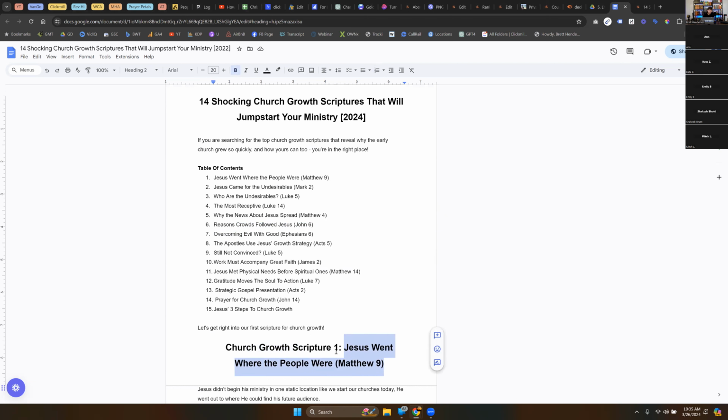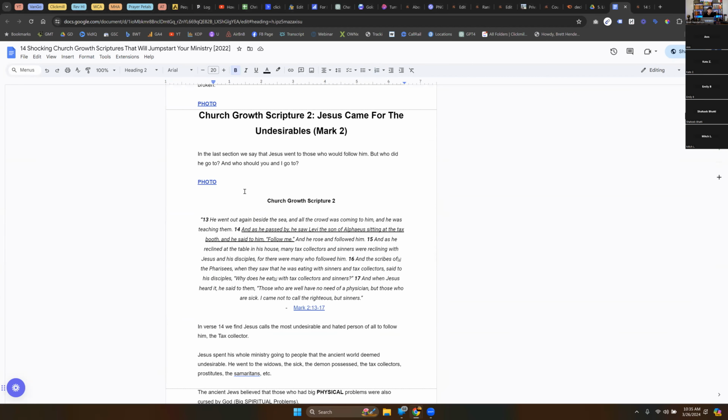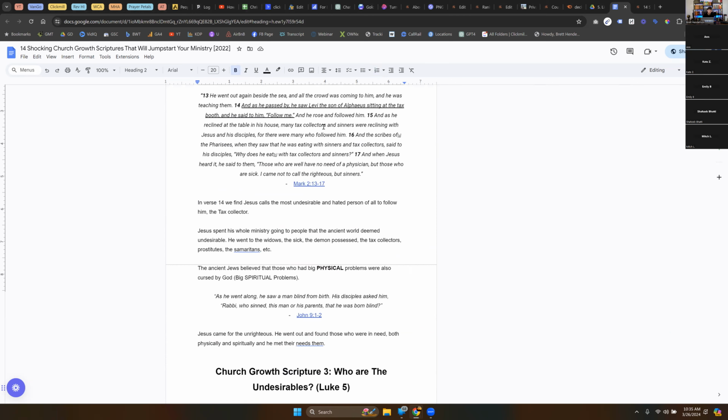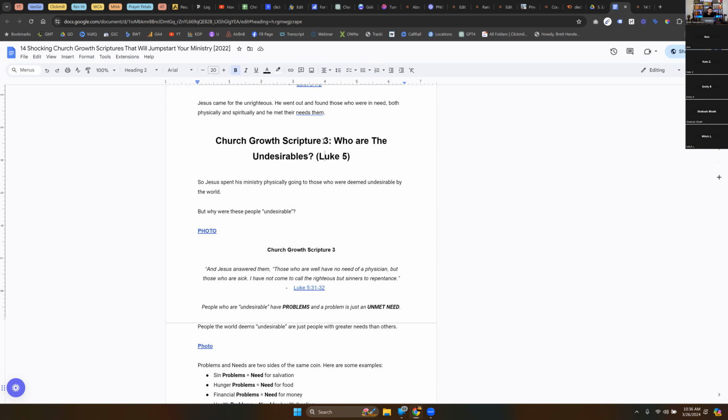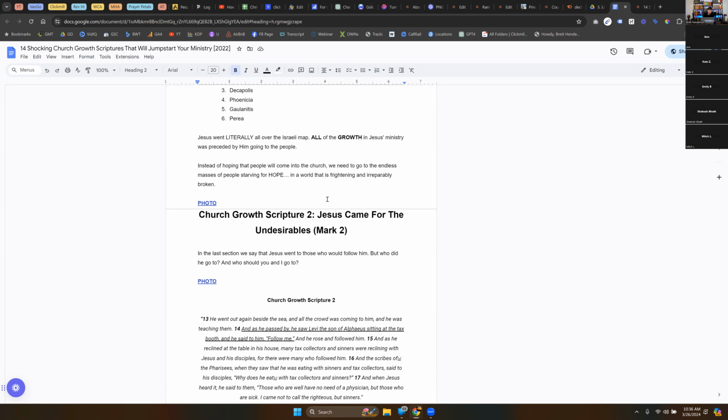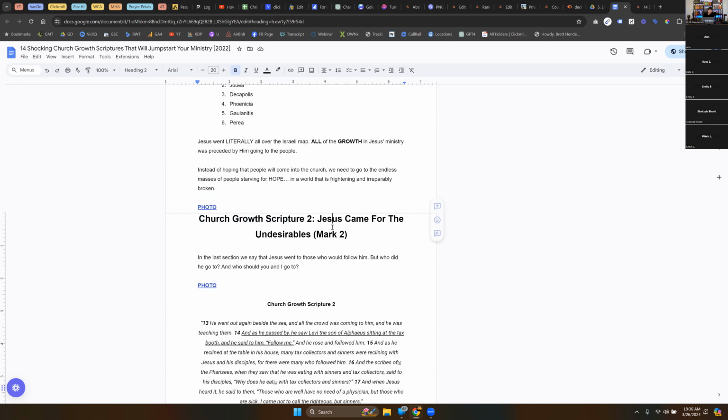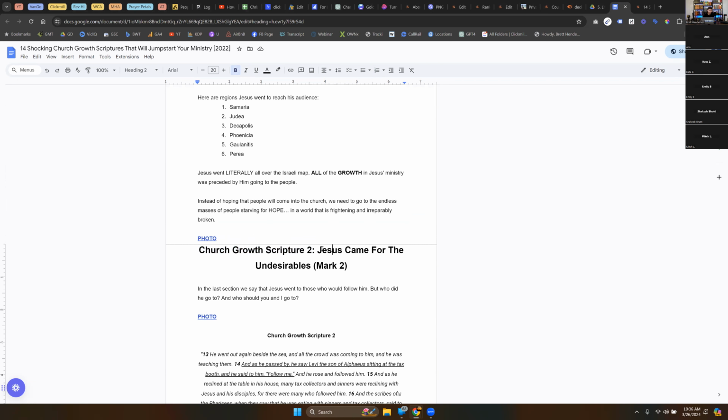Now we tested it. We went back in and we said Church Growth Scripture 1 in the header 2. And then if you keep going down, Church Growth Scripture 2 in the header 2, Church Growth Scripture 3, and then we started ranking on top of Google because Google started saying, oh, look, they're serious about Church Growth Scripture. And apparently that is not too much for that search term. So we tested it and it worked. But you're generally going to want to have Church Growth Scriptures in some portion of your header 2 titles.